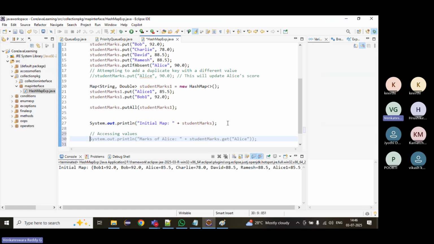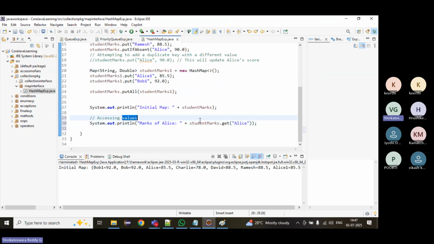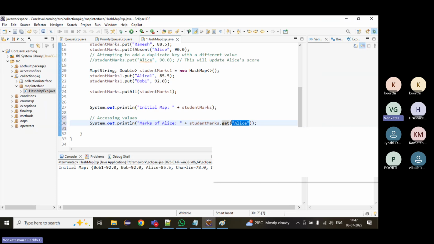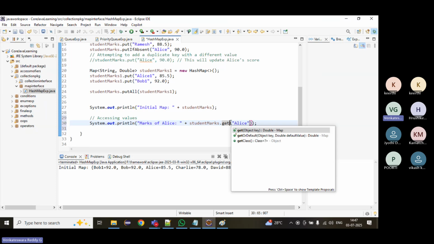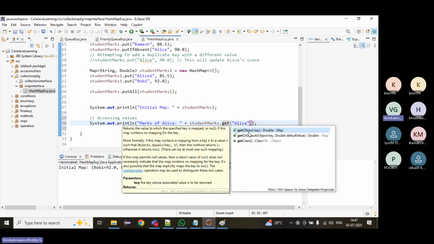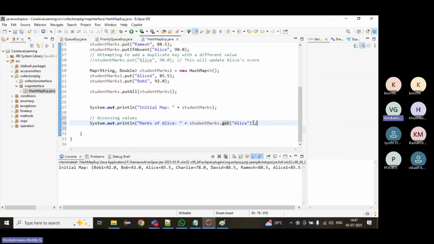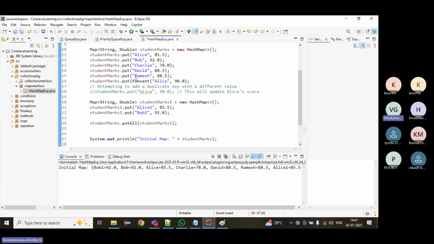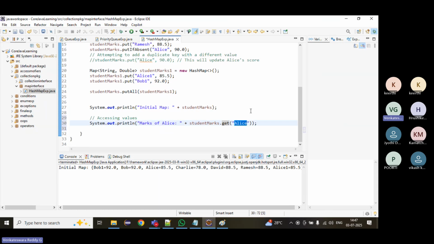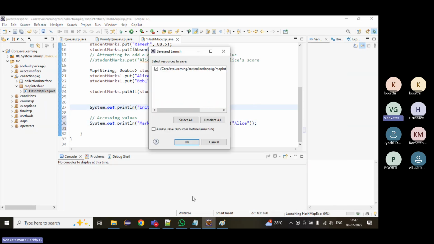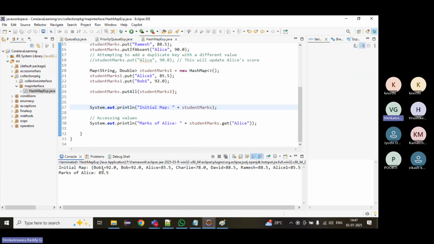If you want to access the values, use studentMarks.get and pass the key. Here there is no index concept; we just have to pass the key. If we pass the key Alice, it will return the marks. If you pass the student name, it will return the marks of the student.